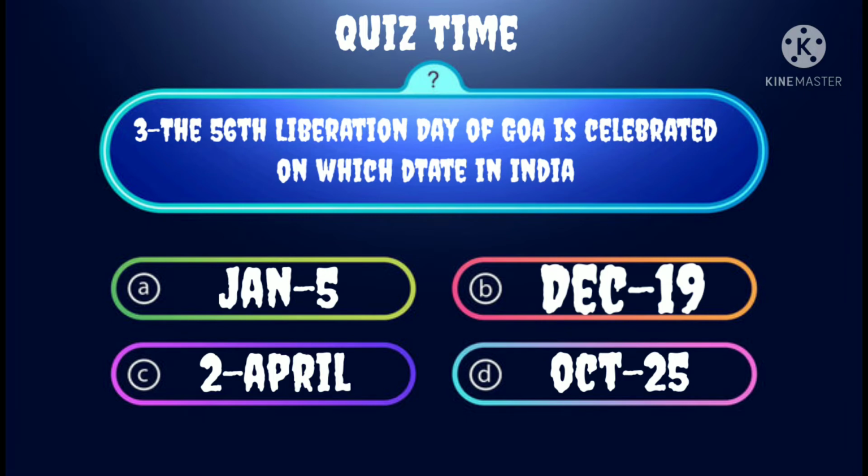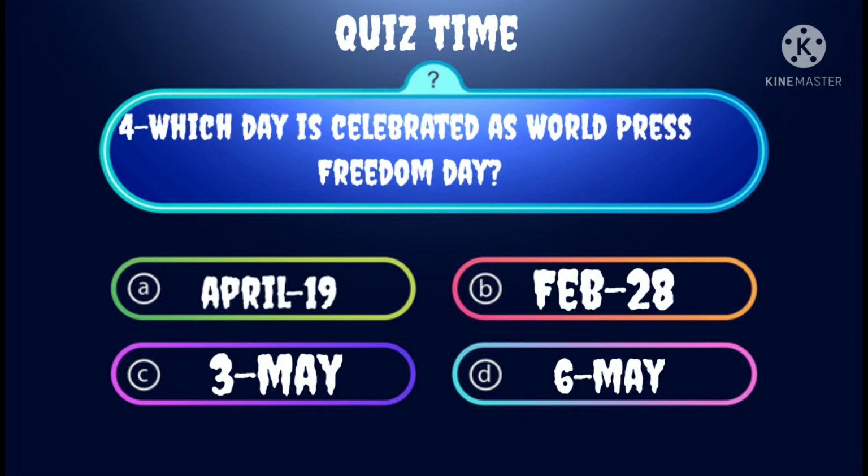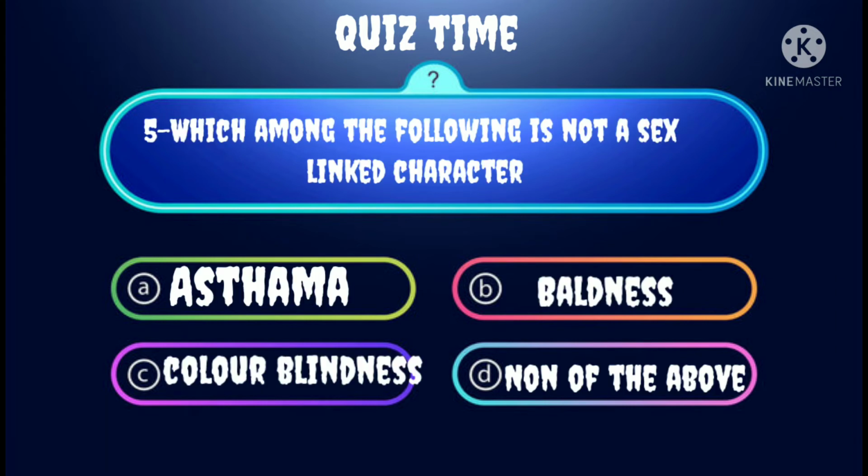Answer is December 19. Which day is celebrated as World Press Freedom Day? Answer is 3 May. Which among the following is not a sex-linked character? Answer is Astama.